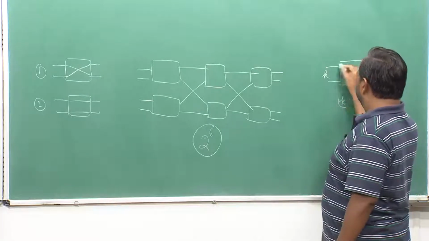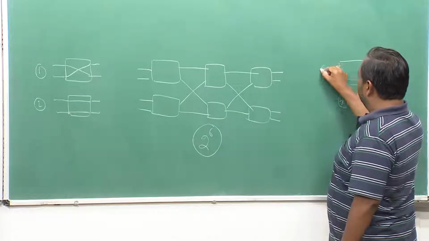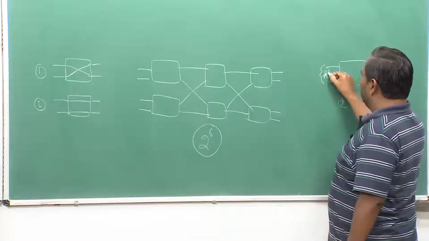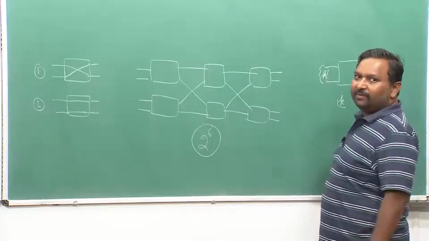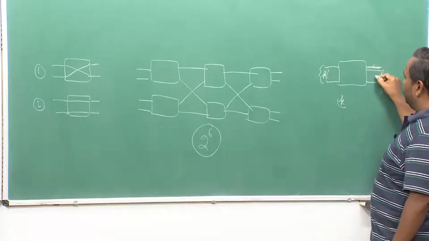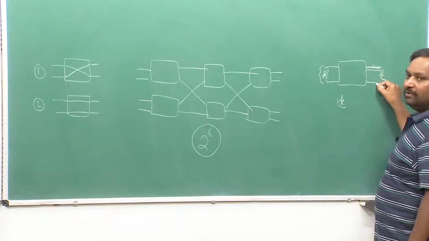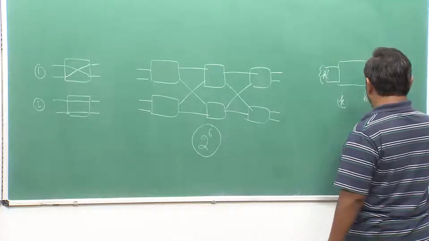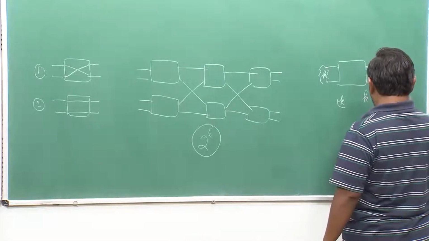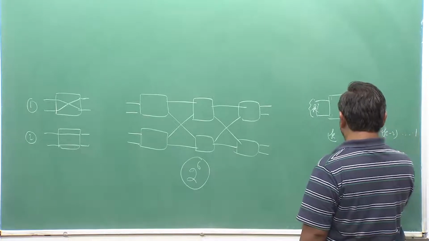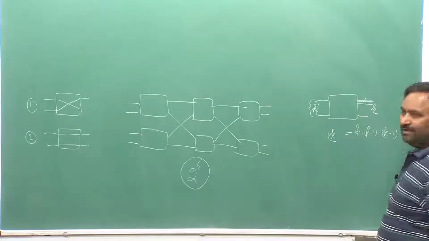The first output can be connected from any of the k inputs. Once this has been made busy, there are only k minus 1 free, so the next one can be done with k minus 1, and so on. So, it will be k into k minus 1 into k minus 2 and so on till 1, which is nothing but k factorial.